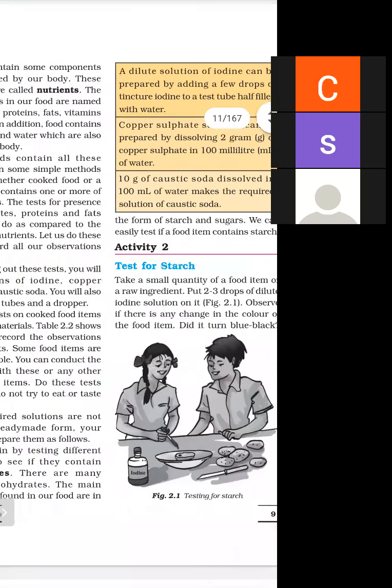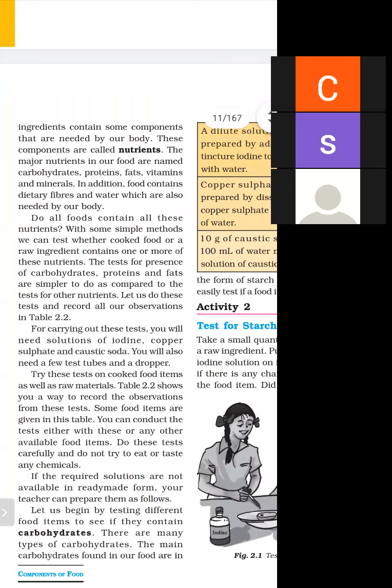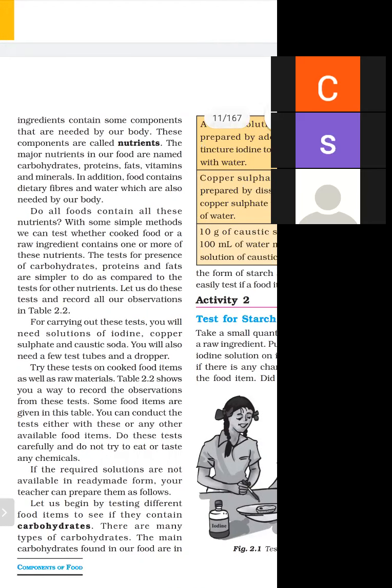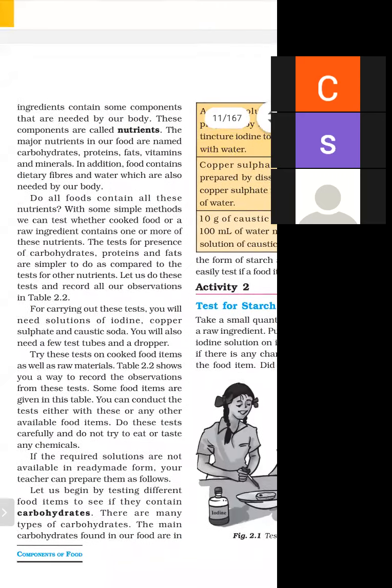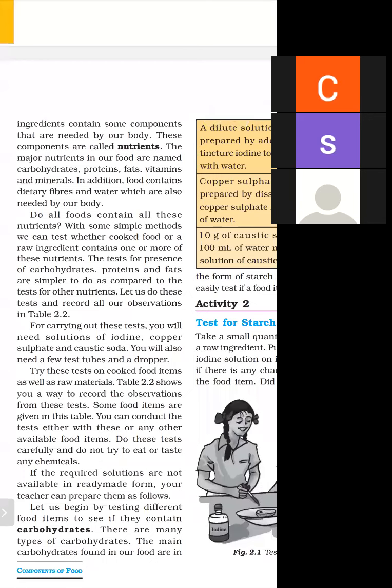What are nutrients? The chemical substances present in our food that are essential for our body are called nutrients. And what are their types? First one is carbohydrate, second is protein, third is fat, fourth is dietary fiber and water, and then vitamins and minerals. So we have to test whether it contains carbohydrate, protein, or fat.